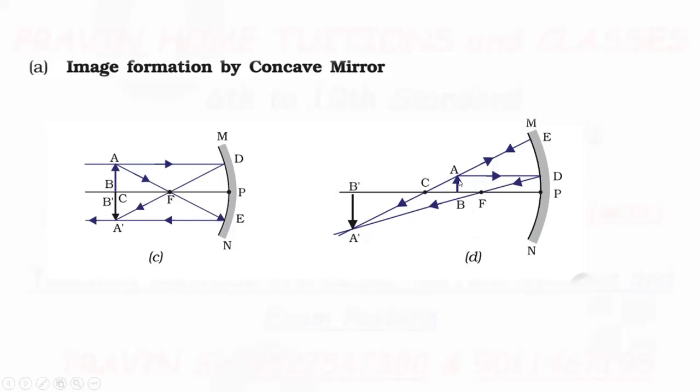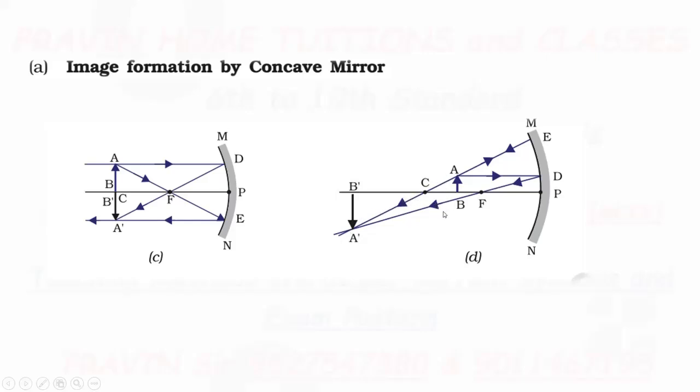Condition 4: the object is placed in between the center of curvature and focus. First ray, select the parallel ray. After reflection, it passes through the focus. Now select the second ray, a ray passing through the center of curvature. When it falls on the mirror, it gets reflected back along the same path.